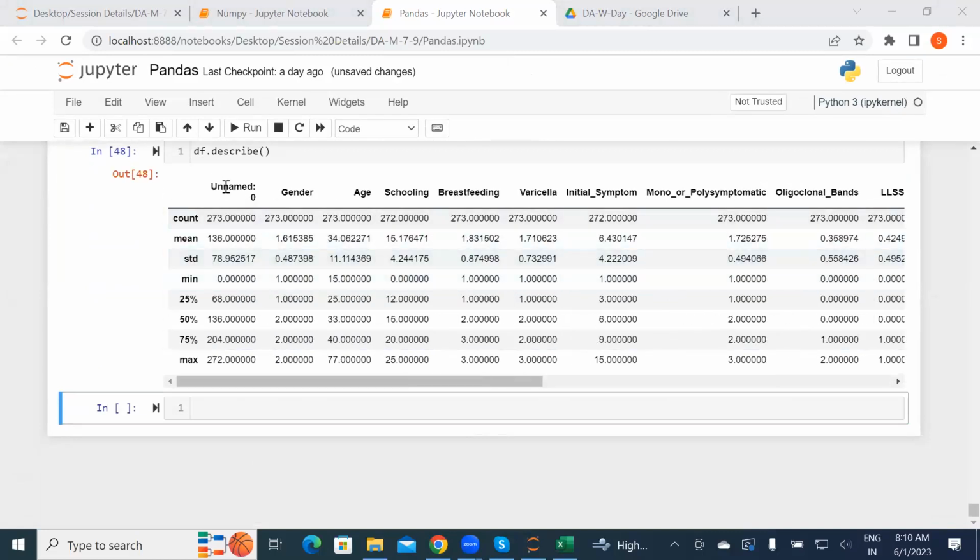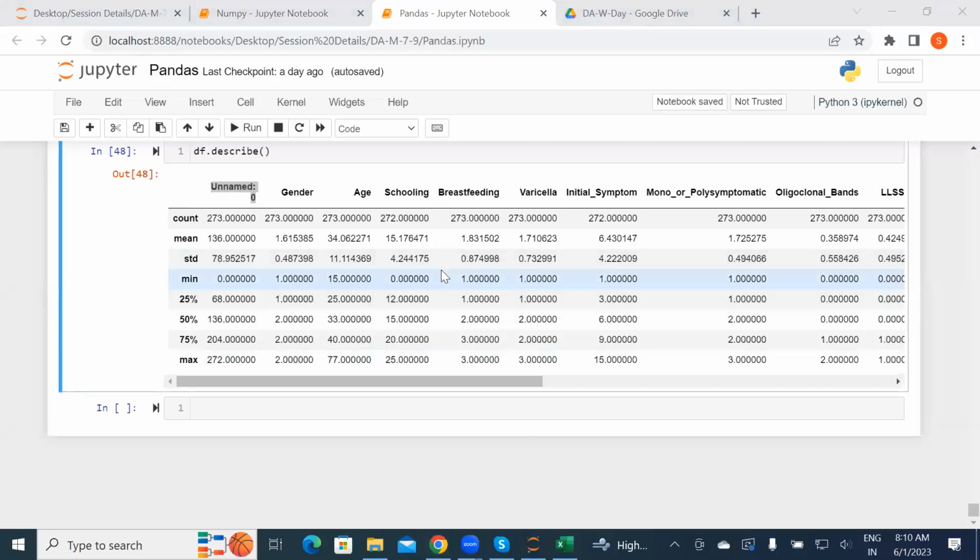This is an unnamed feature. This is one bad thing we should not have. We need to remove this also. For this data set, there will be one more. See, every database has its own different type of issues. We'll be working on lots of databases, don't worry. Every model will be working on a different database, folks. These are our first two data sets which we started. Every data set has some issue. This unnamed column we should not have. We'll drop that. I'll show you how to drop the columns, how to drop one by one. If you jump directly, you will not be able to grasp it. Go slowly, but understand the concept properly.